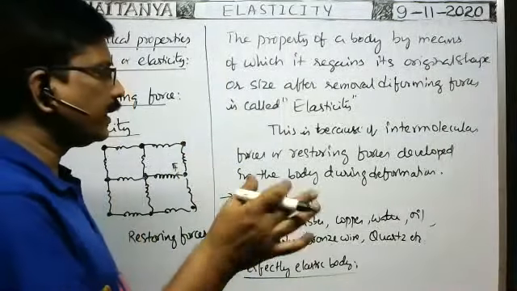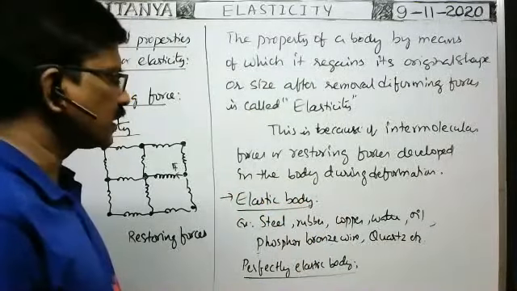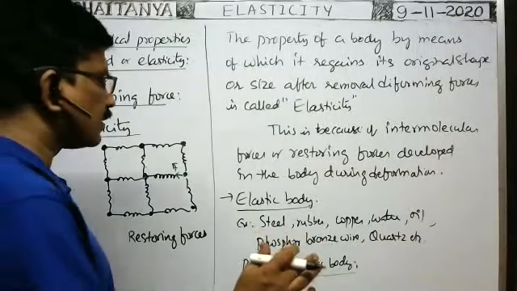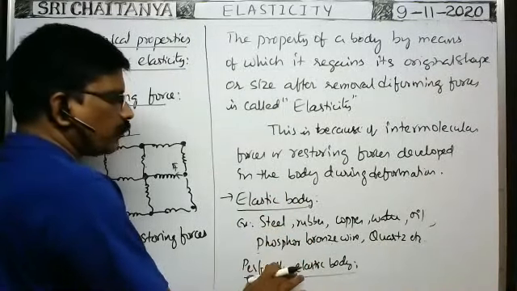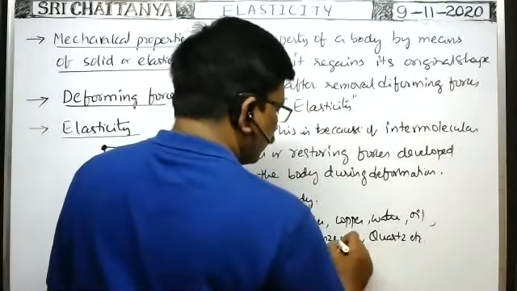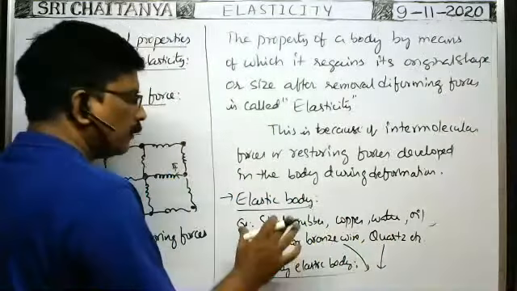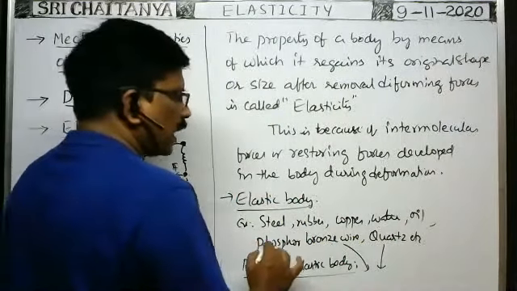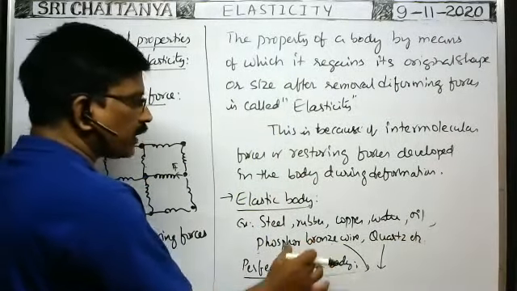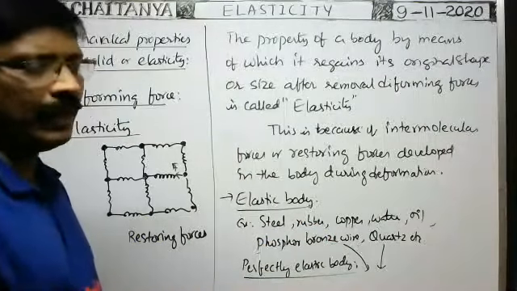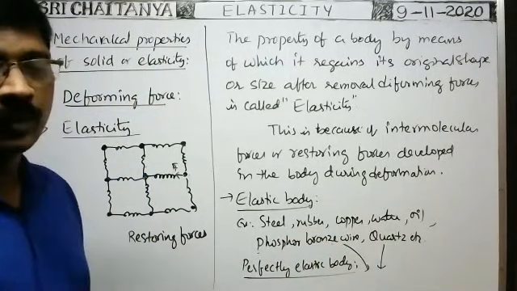Whatever the amount of deforming forces applied on a body, if the body regains its original shape or size after removal of the deforming forces, such a body is called a perfectly elastic body. Examples are phosphor bronze wire and quartz, the best examples for a perfectly elastic body. Among the different bodies, these two are close to perfectly elastic bodies, not 100%.